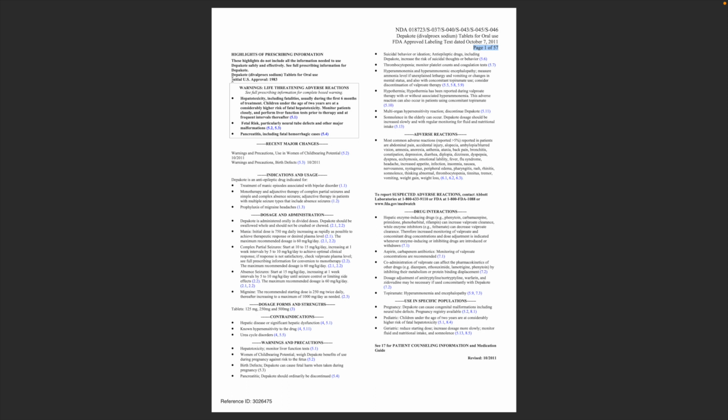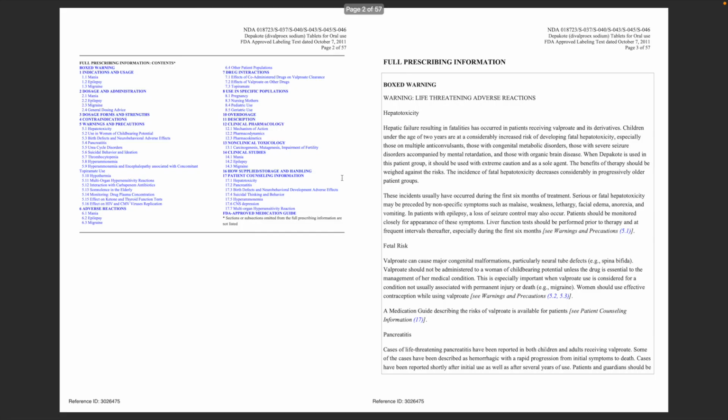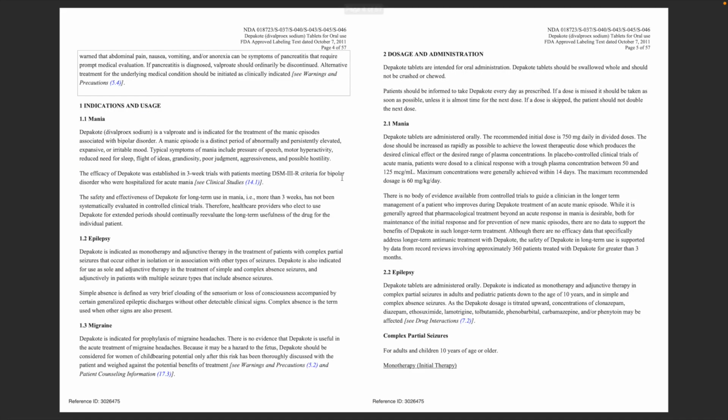It looks like the initial approval for Depakote was in 1983, and you can see right here the indications and usage that it was approved for those three specific conditions. And if you go down, it goes into more detail about what its indication is. So it looks like it's approved for mania, epilepsy, and migraine headache. So those were its three approvals, indications, and usage.